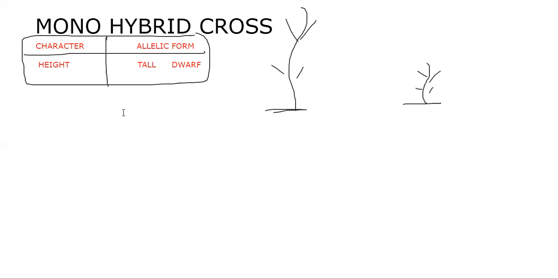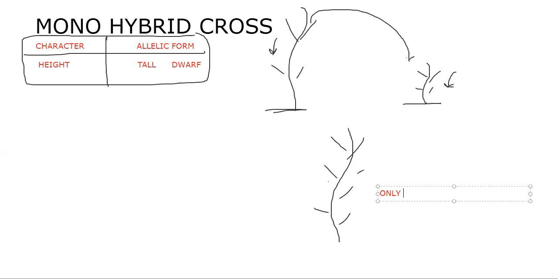There are two plants, two allelic forms for a character. Both are pea plants, and generally they undergo self-pollination. So what are we doing now? Mendel did artificial cross-pollination. He crossed a tall plant with a dwarf plant. What did he obtain? He obtained only tall plants. Now the experiment begins. Whatever plants appeared here, all are tall plants only.